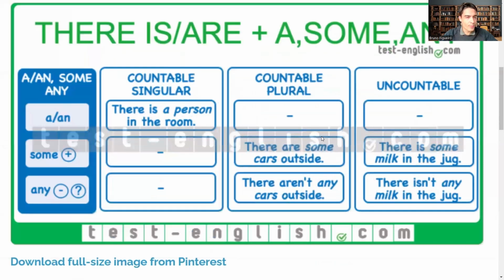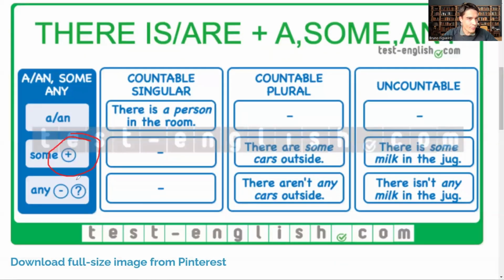Plural form. It's important to mention that we use some for affirmatives, and we use any for questions and negatives. For example, there aren't any cars outside. Negative. There isn't any milk in the jug. That is negative as well. Countables and uncountables. So some for affirmative and any for negatives and questions.